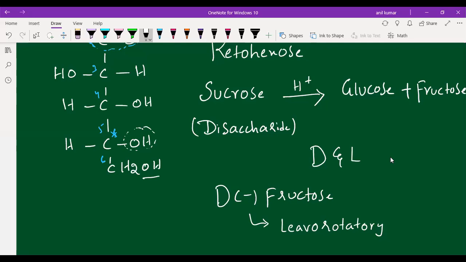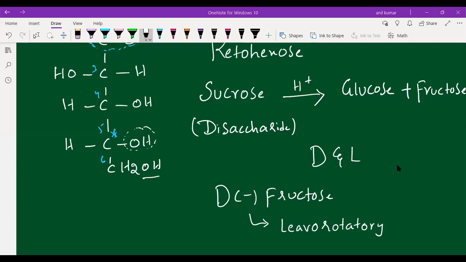So what is meant by optical activity, students? Certain organic compounds have the ability to rotate the plane polarized light. Understood? If the compound rotates it in the clockwise direction, we call it dextrorotatory. If it rotates in the anti-clockwise or left side direction, we call it levorotatory.